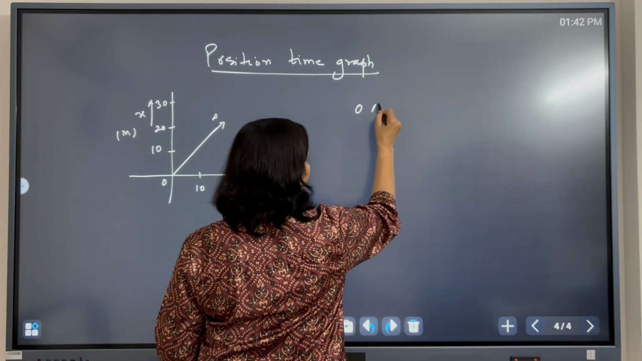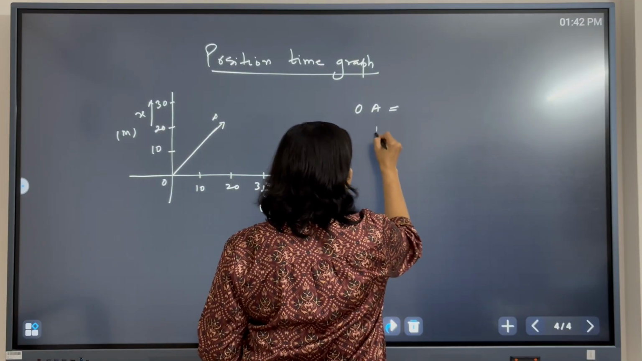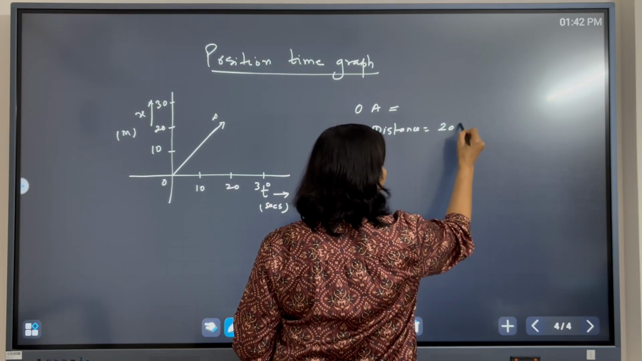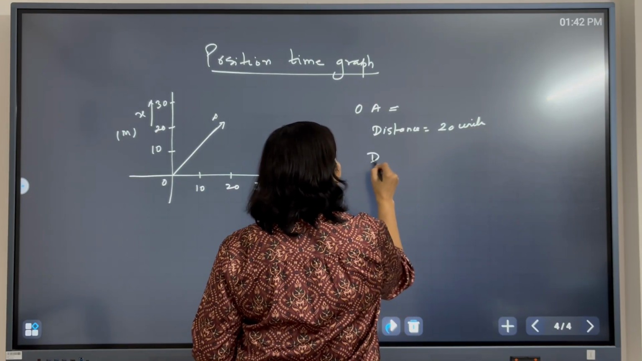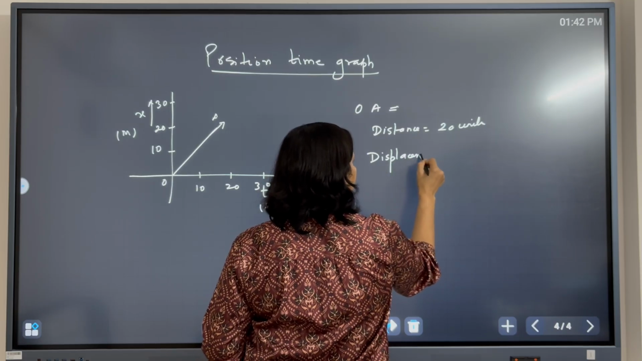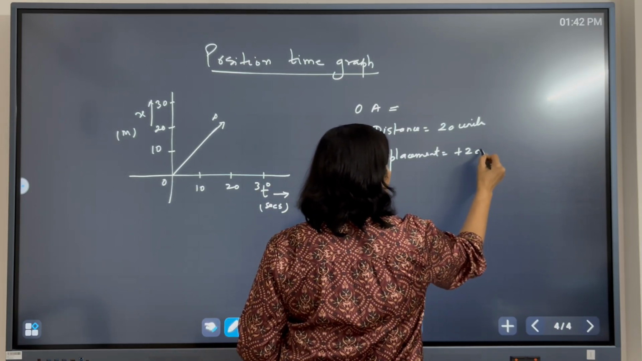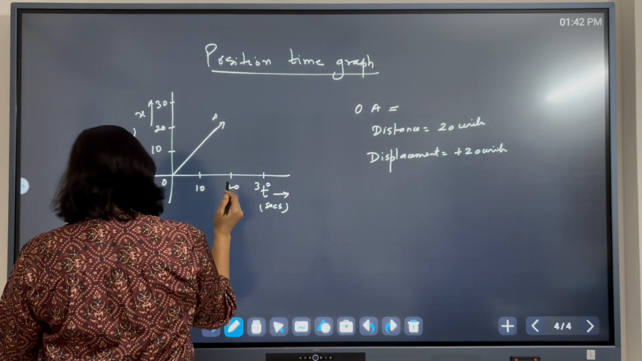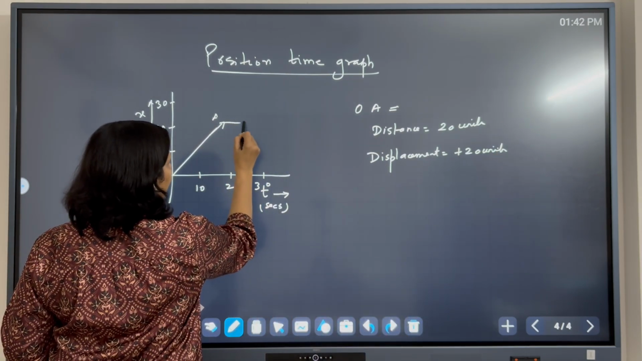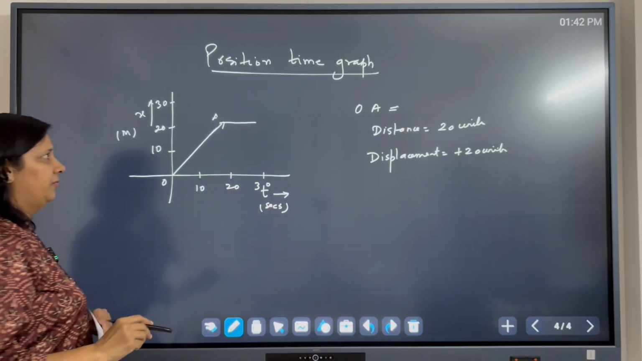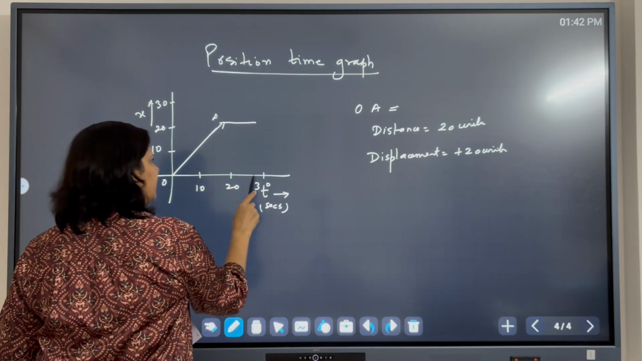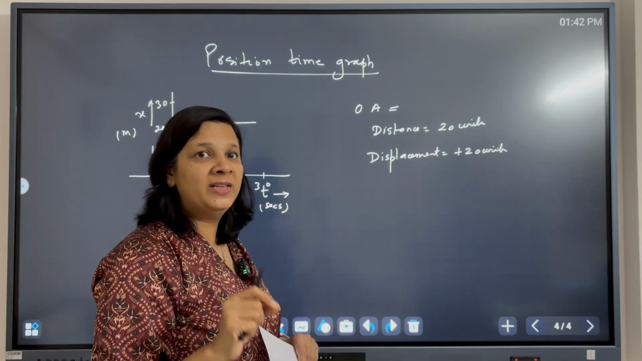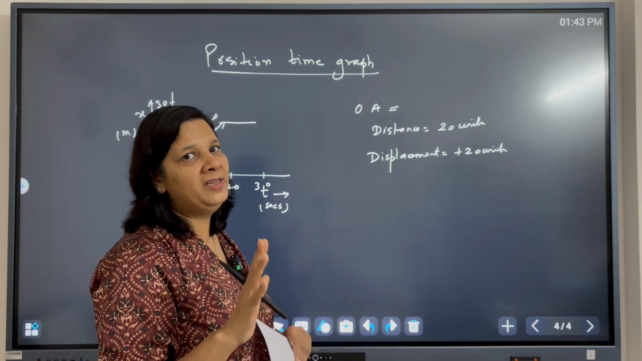So from O to A, the distance is 20 units, displacement plus 20 units, correct? Now for 10 seconds, what is the meaning of this graph? Here the time is increasing, but the position of an object is not changing. It means the object is at rest. It did not cover any distance.